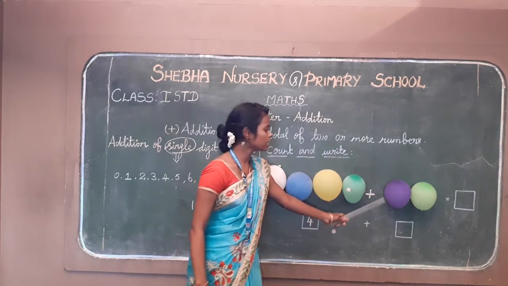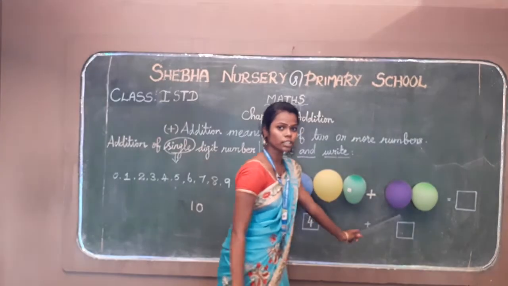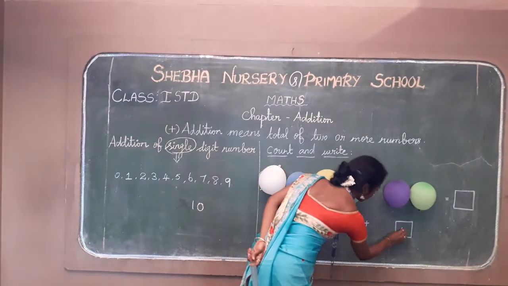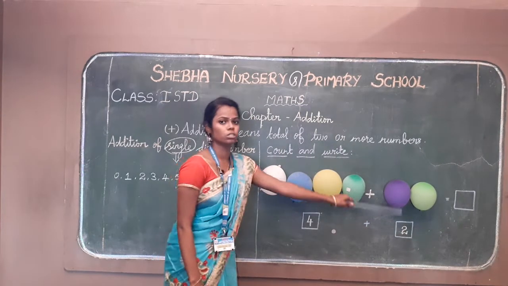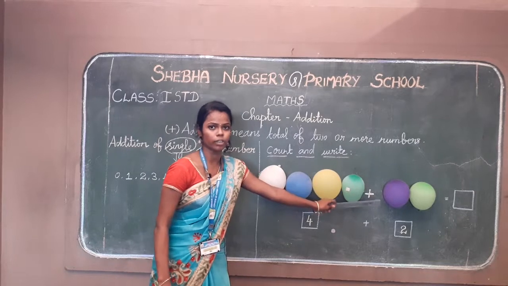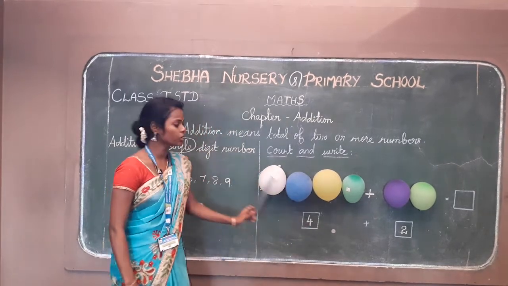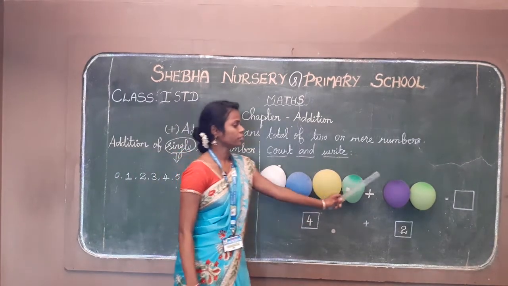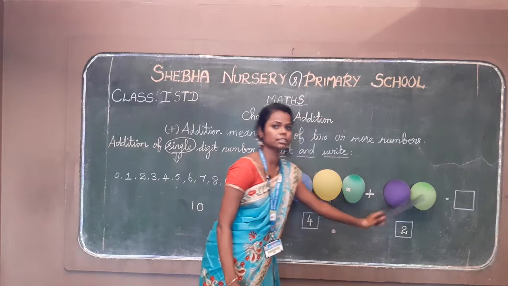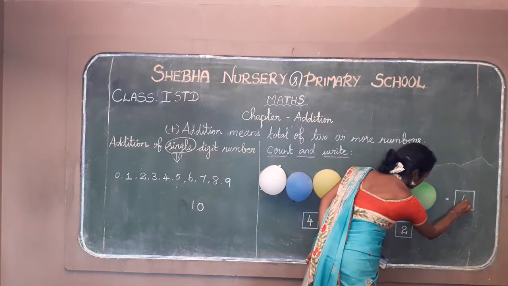Okay children? Next here, 1, 2. How many balloons are there here? 2 balloons. So you have to write the number 2. Total number of balloons. What should we do now? We need the total, so we must count all these balloons. Okay children? Let's start the count. 1, 2, 3, 4, 5, 6. You have to write the number 6 in this box.